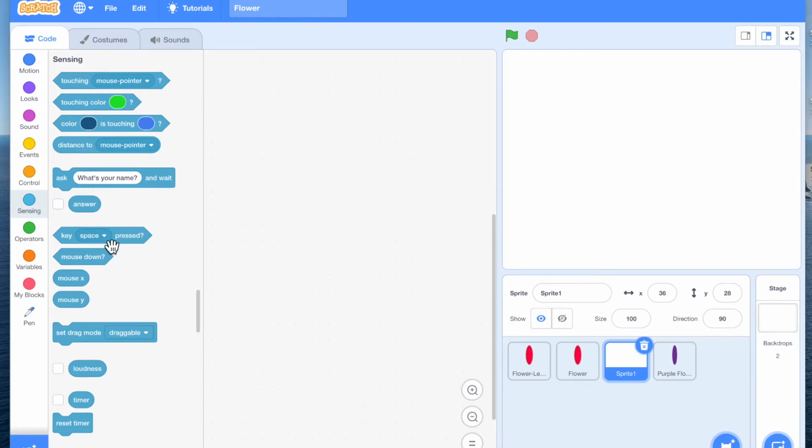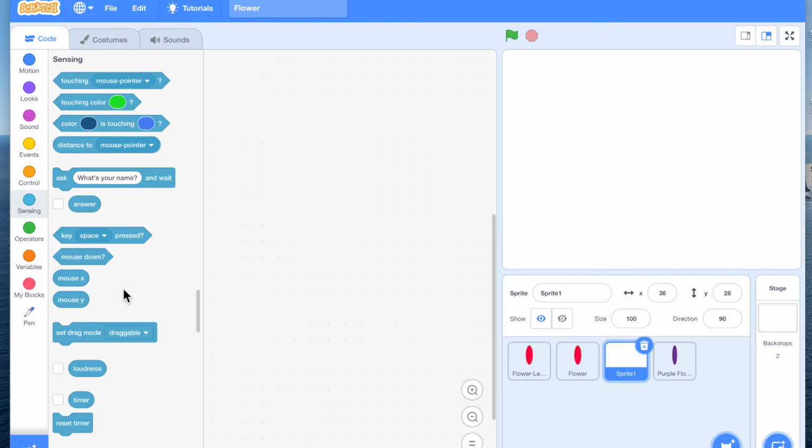It can also have further user interaction by asking something, by pressing keys, and based on these interactions, it gives you certain inputs like the value of the mouse, mouse X, mouse Y.